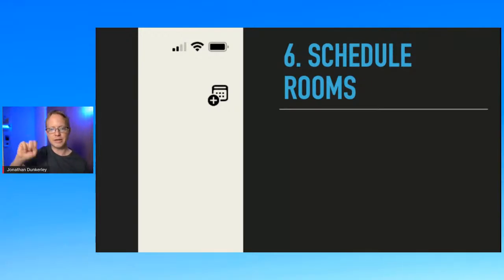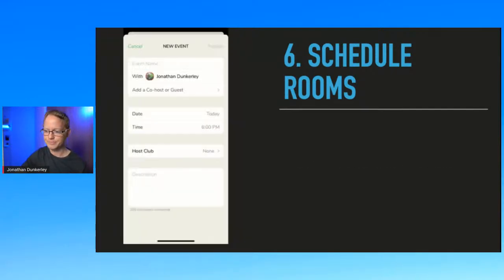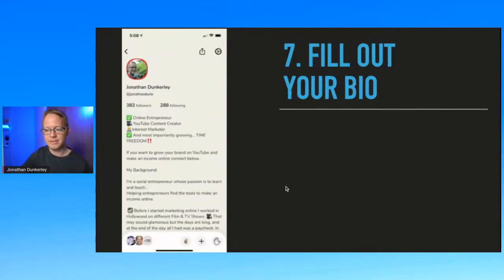Top right corner of the screen, there's this little tiny plus. Just click that plus, and it will bring up a window that looks like this. In that window, you can give the room a name. If you want to bring on co-moderators, as I mentioned before, you need to make sure that they are following you. And then if you add them into a club, you could put the time and date. Also, if you have co-moderators and it's a locked club, they also need to be members of the club. Give it a description, and it's that simple.